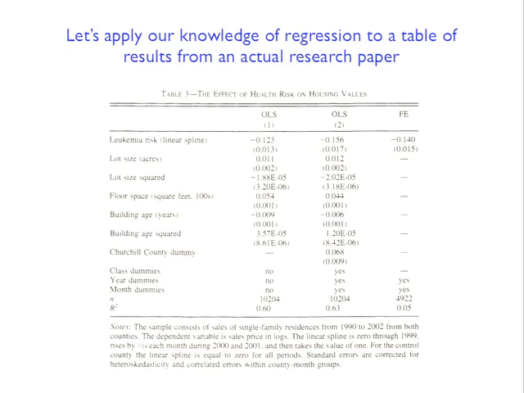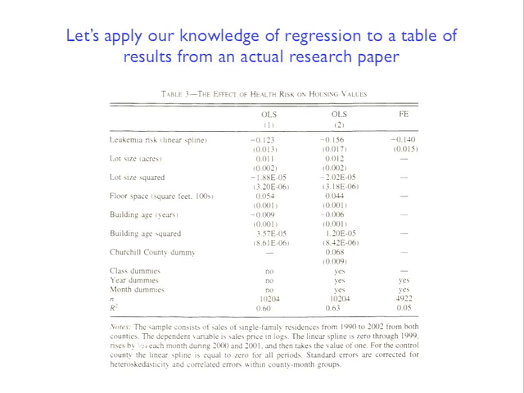So in particular, he has some measure of leukemia risk based on the location of where houses are, and he wants to see how that relates to the price that the house actually sells for. So yi is equal to the log of house prices, and x1i is leukemia risk, x2i is equal to lot size, x3i is equal to floor space, so the square footage of the house, and x4i is age, and a couple other variables as you go down there.